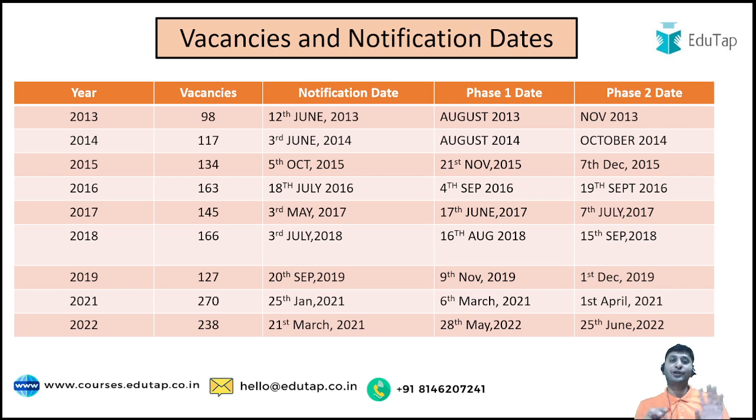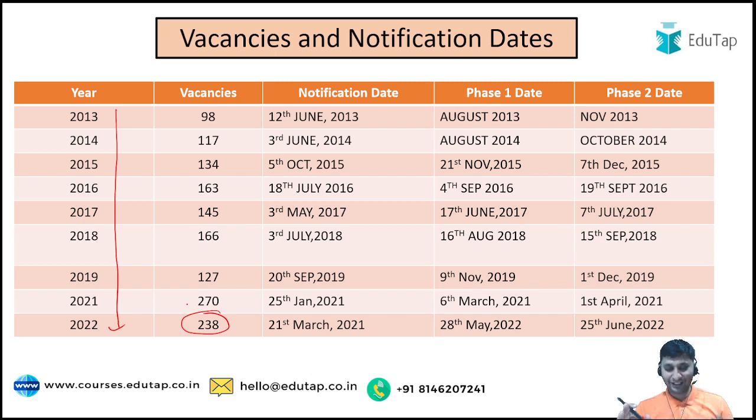And before I start, I want to address a very common query: sir, will the notification come next year or not? Try to understand, see the data in front of your screen. Starting 2013, the notification has been coming every year except in 2020, when there were COVID related constraints. So notification comes every year, and you will see that a healthy number of vacancies are coming, right? This year in fact 238 vacancies have come, so it's such a high number, and RBI is growing like anything.